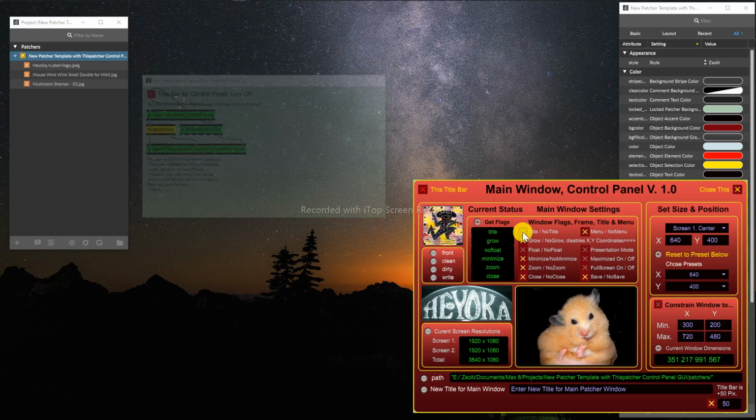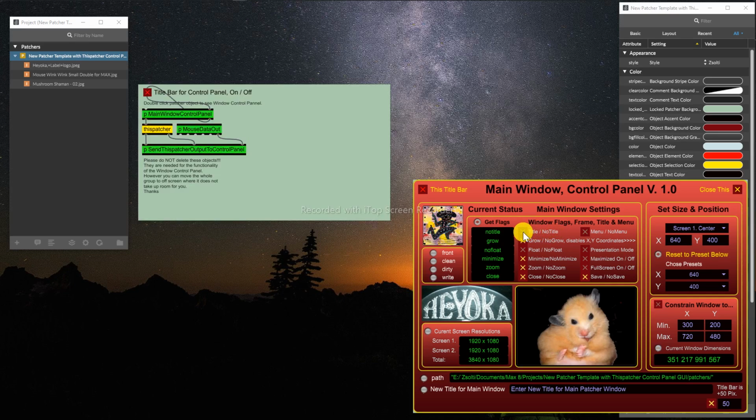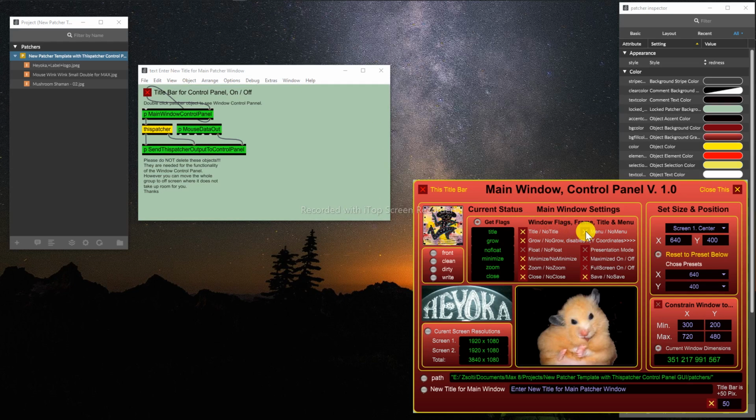But if you turn off the menu, you can turn on the title bar, and only the top of the title bar comes back unless you click on menu also, and that will bring up the menu.